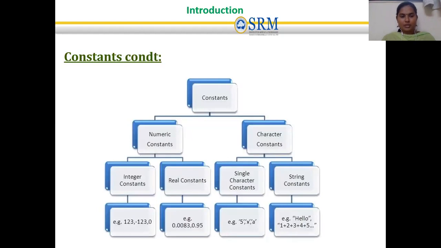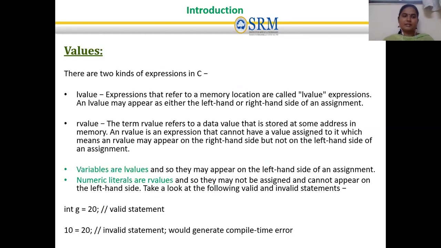So we discussed keywords and constants. Next we will discuss values. In C we have two values: L value and R value. An L value is an expression that refers to an exact memory location. The L value may appear on the right hand side or left hand side of an assignment, but an R value is different. It does not have an exact memory location.